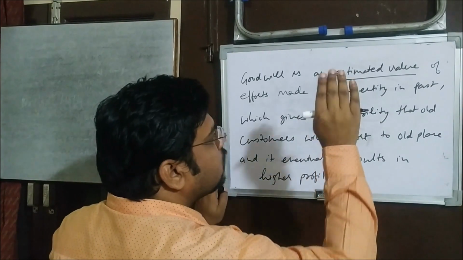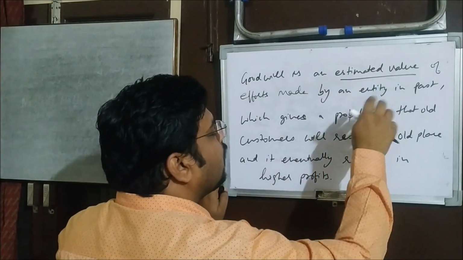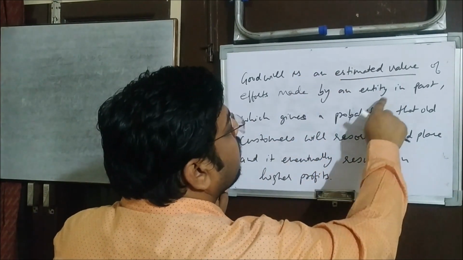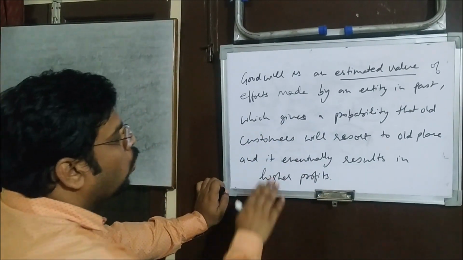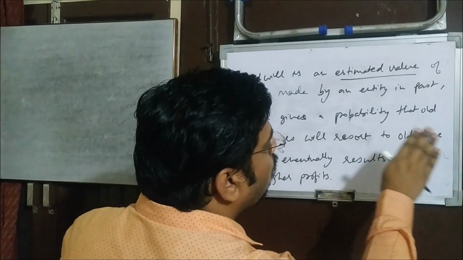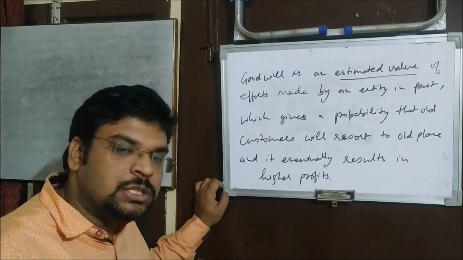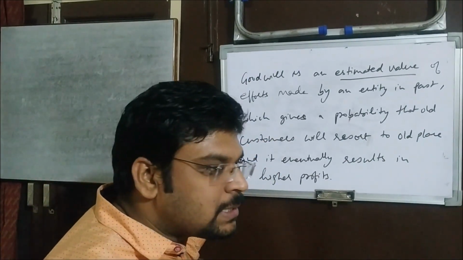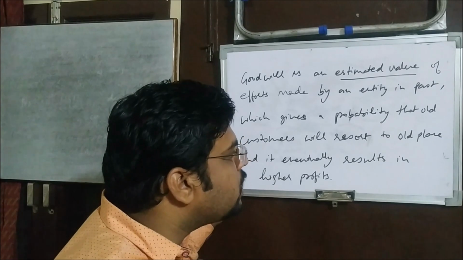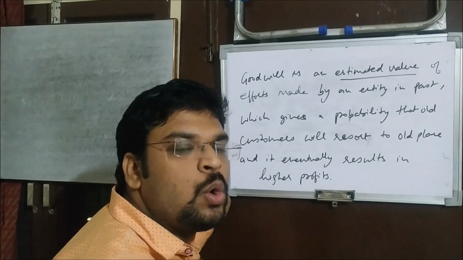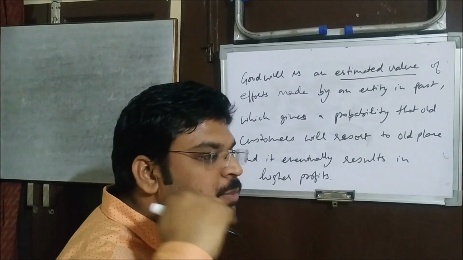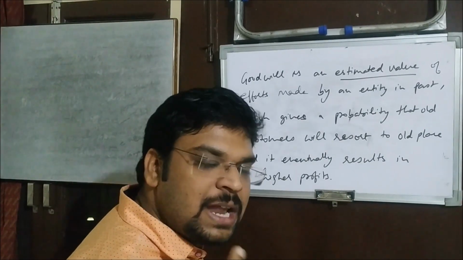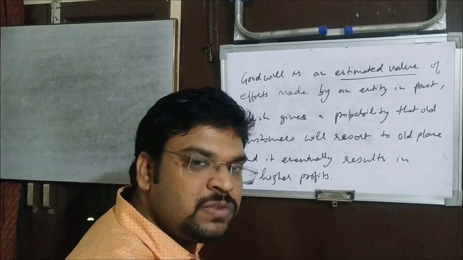Entity means business organization, business enterprise, firm, company, whatever you can call it. Goodwill is an estimated value of efforts made by an entity in past, which gives a probability that old customers will resort to old place, right? They just have a kind of probability for future that the old customers will come to the old place because the brand has been positioned in their mind. They are impressed with the services and the quality of the products.